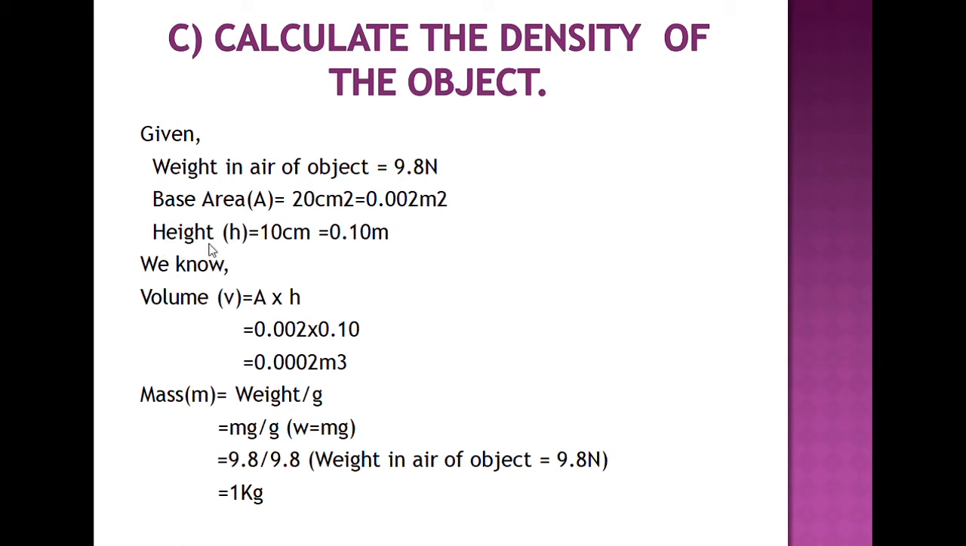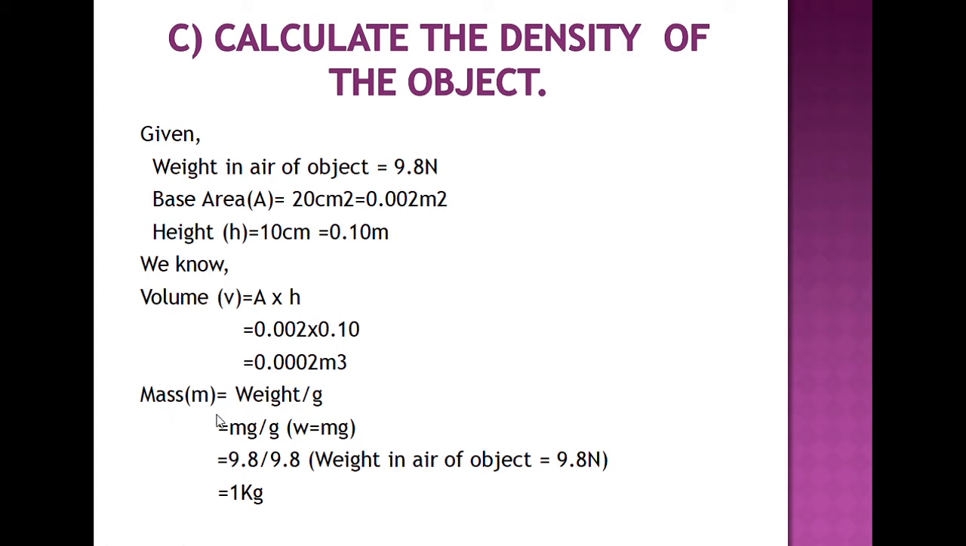Now the height of the object is 10 centimeter. That was also given in the stem, and you can divide by 100 to get the meter unit. Now we know that volume, denoted by V, equals A into H, that means area into height: 0.002 into 0.10. The calculated value is 0.0002 meter cube. So we got the volume of the object.